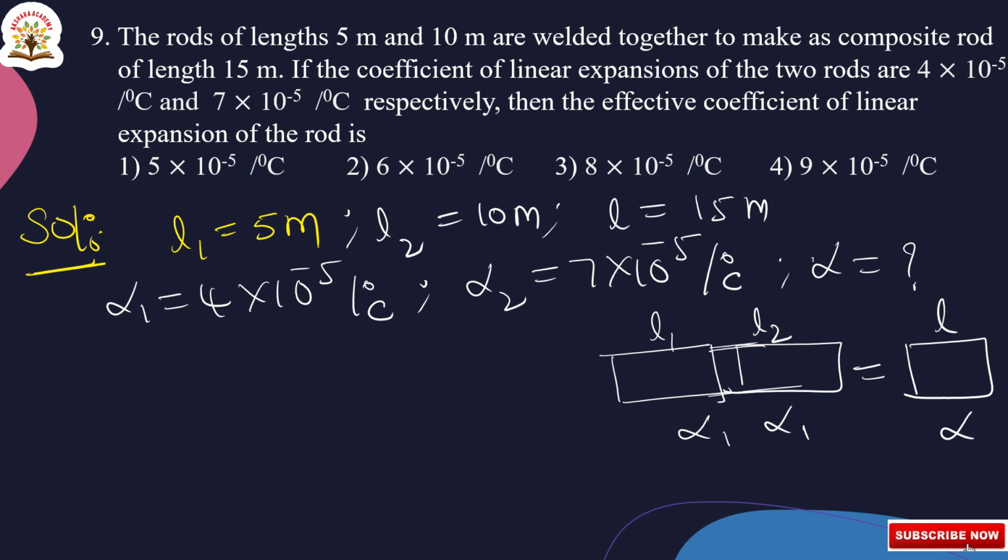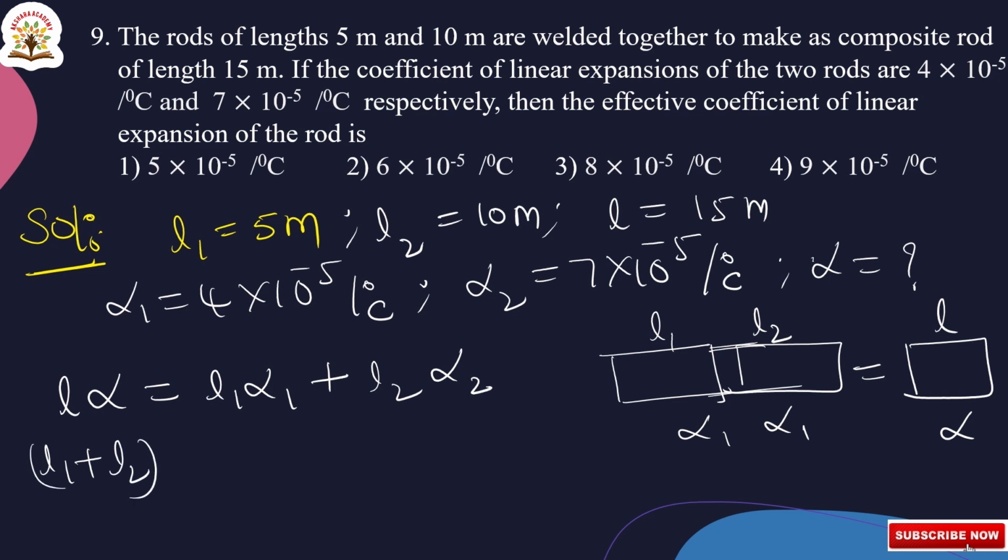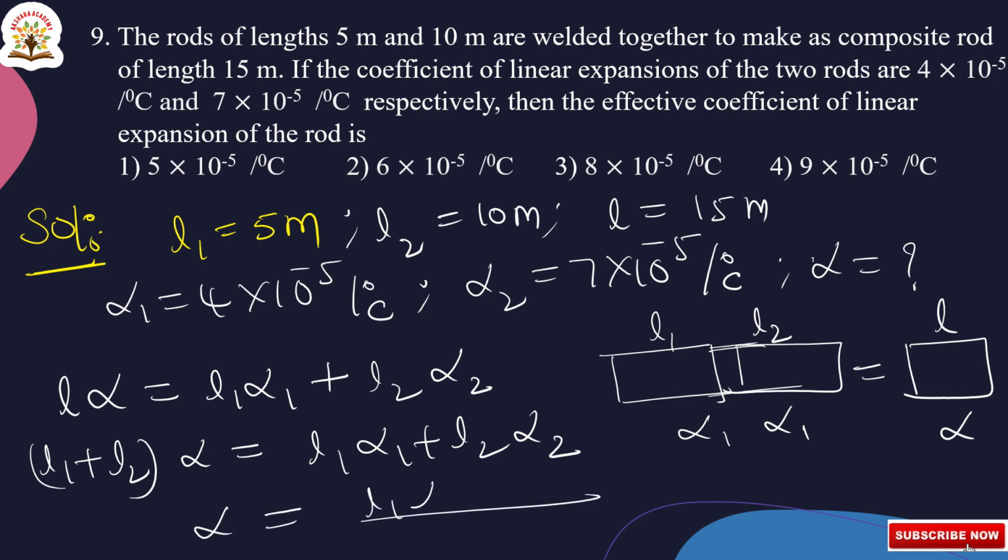So from this we write L alpha is equal to L1 alpha 1 plus L2 alpha 2. Here L is nothing but L1 plus L2, so (L1 plus L2) alpha is equal to L1 alpha 1 plus L2 alpha 2. So the formula for alpha is equal to